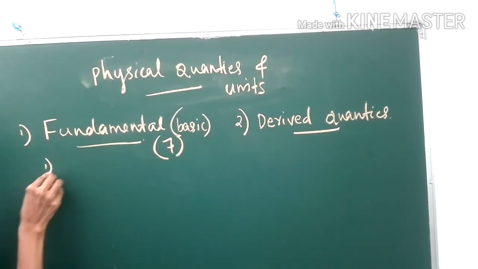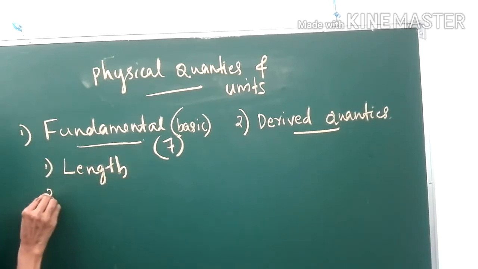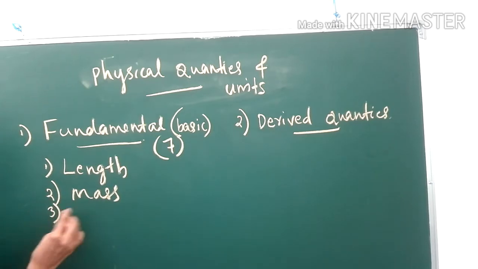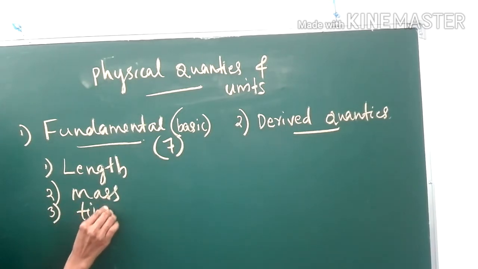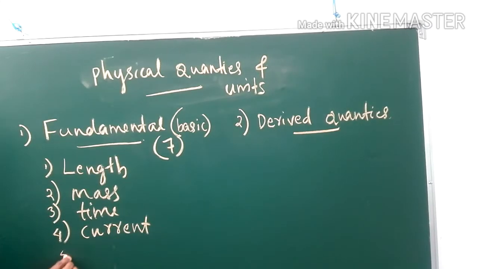First one, length. Second one, mass. Third, time. Fourth one, electric current. Fifth one, temperature.